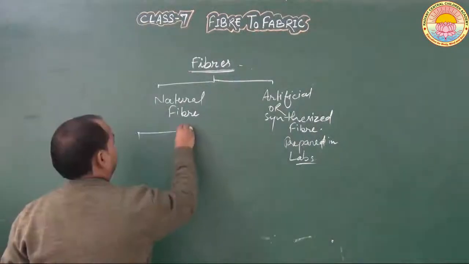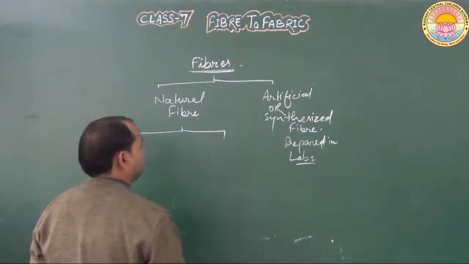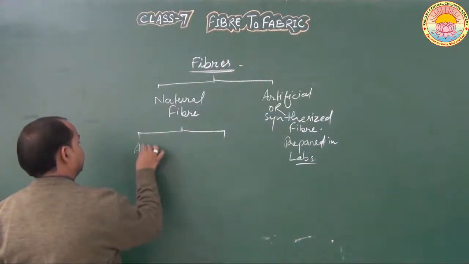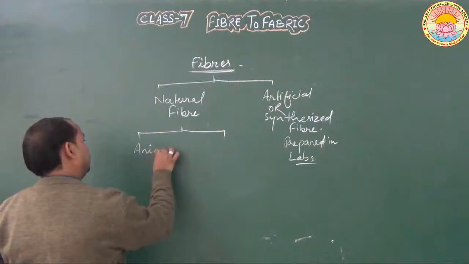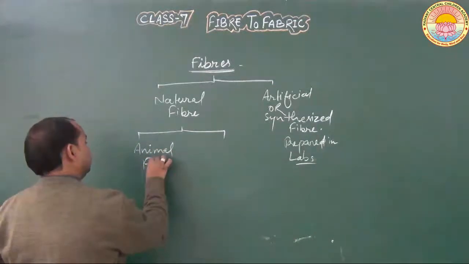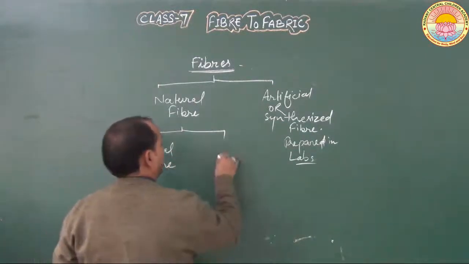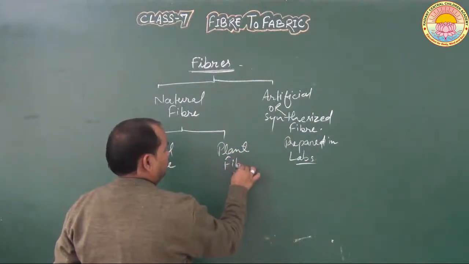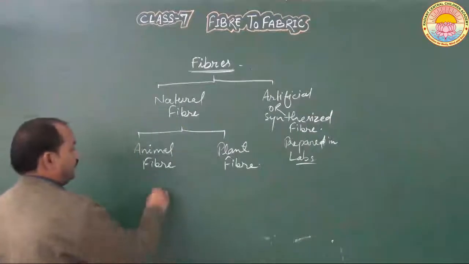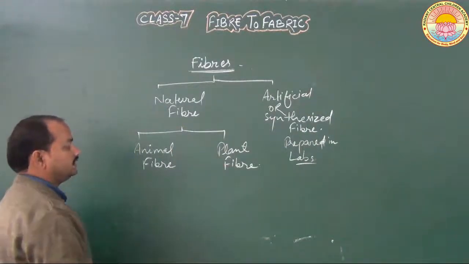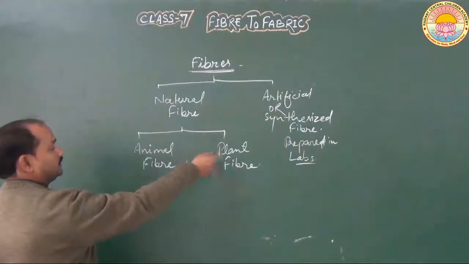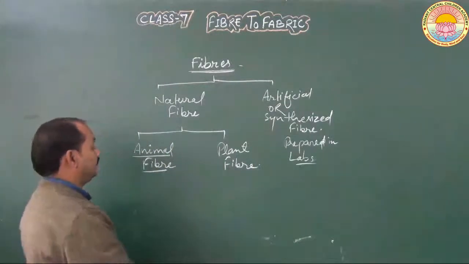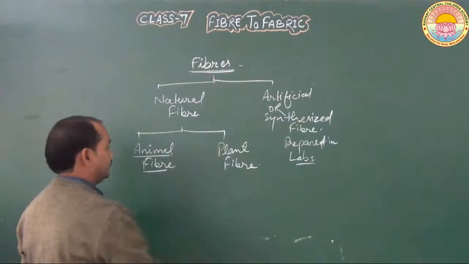And then after, natural fibers are divided into two types. First is animal fiber, and second is plant fiber. Animal fiber and plant fiber, these are the two subtypes of natural fiber. So students, natural fibers are of two types, animal fiber and plant fiber.